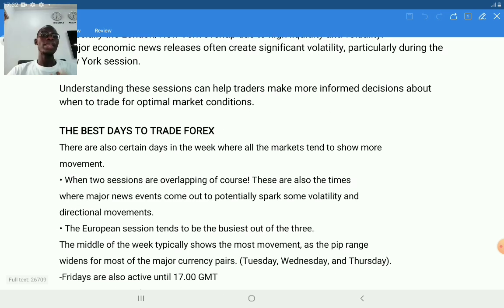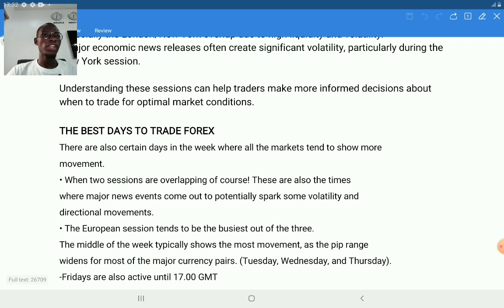The best day to trade Forex. When is the best day to trade the Forex market? The Forex market is open from Monday till Friday. But the behavior of the market during these days is different. That is why the better days to trade the Forex market are Tuesday, Wednesday, and Thursday.